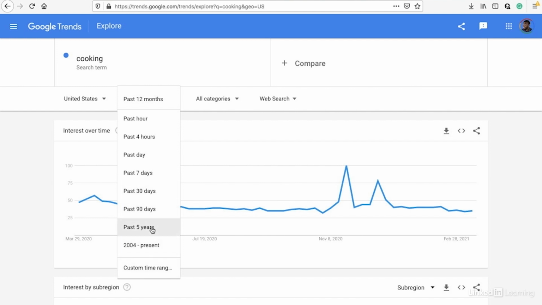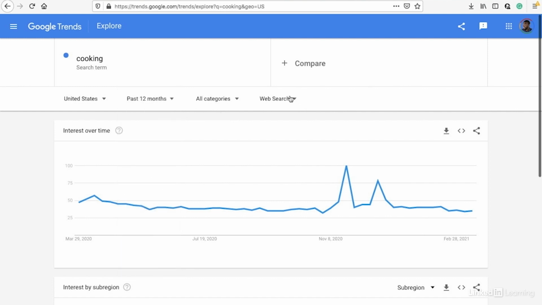You can go as far back as 5 years if you want to see if there's any correlation, because there could, for example, be anomalies. Maybe a particular famous person was speaking about cooking heavily in one month of last year. Now that might skew your data. That might not happen every single year. So you might want to see the past 5 years so you can see more accurate data.